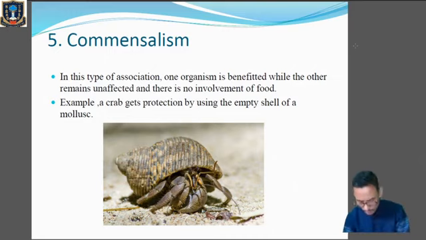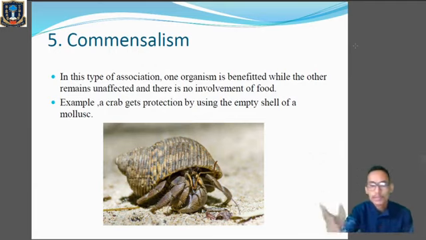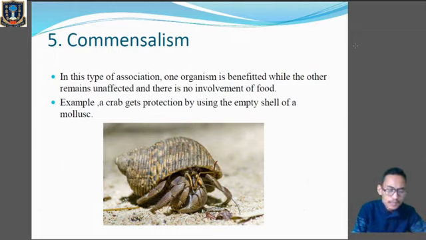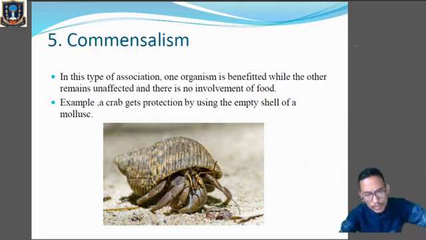Clear? Example you can see over here, woodpecker, which picks holes on the tree mainly for nesting. After they have abandoned the holes on the tree, some other birds will come and use that particular hole present on the tree for nesting.